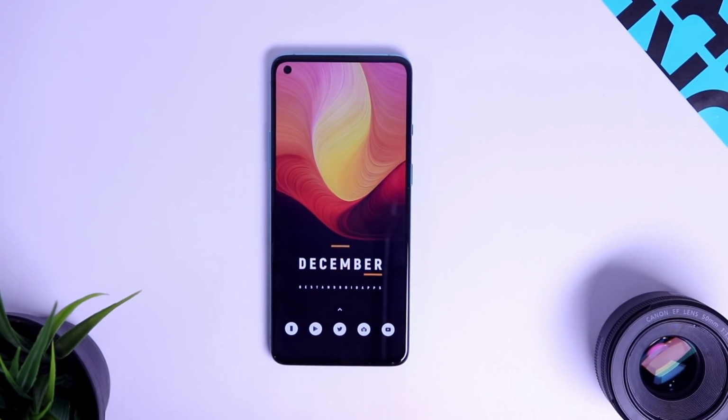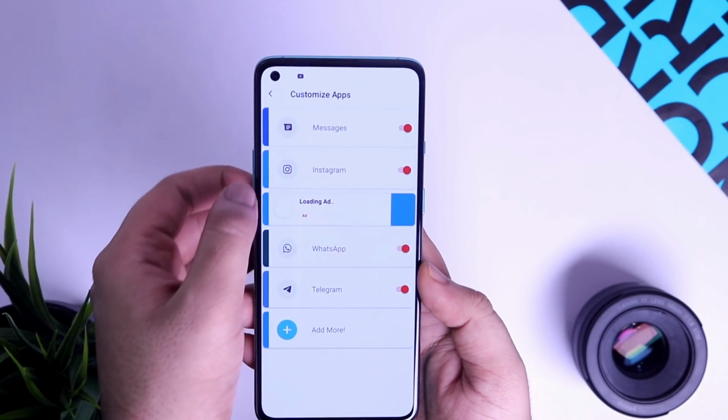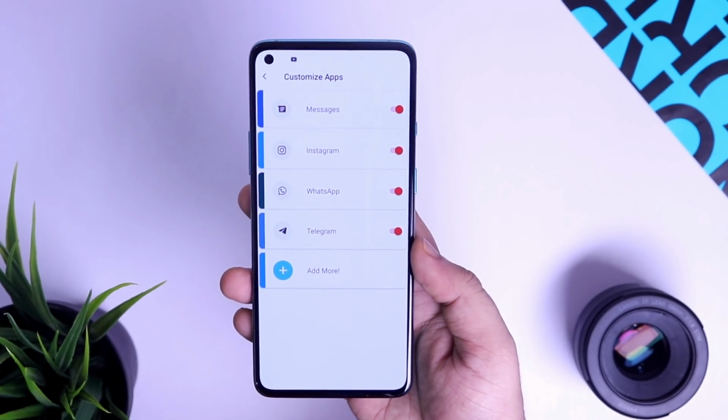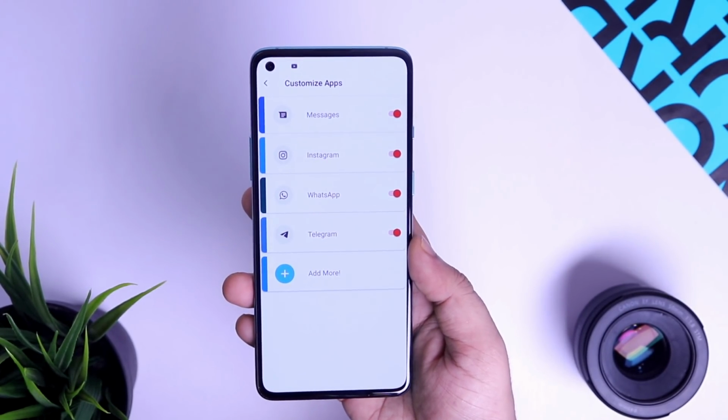In the app, you get the option to customize the chat bubbles, and you can also select all the applications for which you want this feature to be enabled. All in all, it's a very useful application and I will highly suggest you to give this one a try.